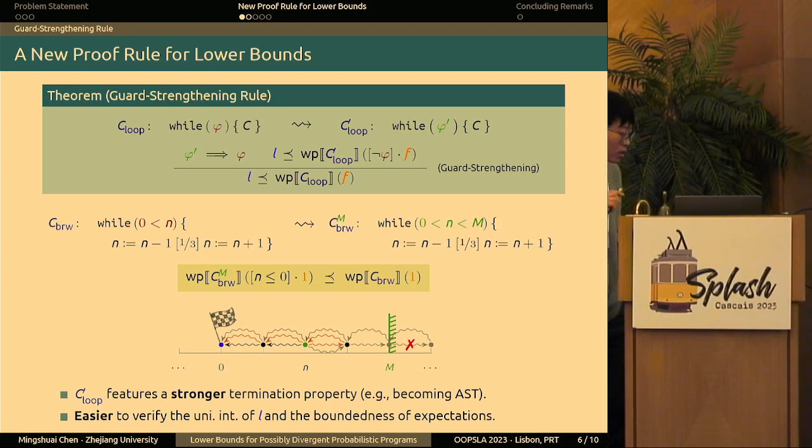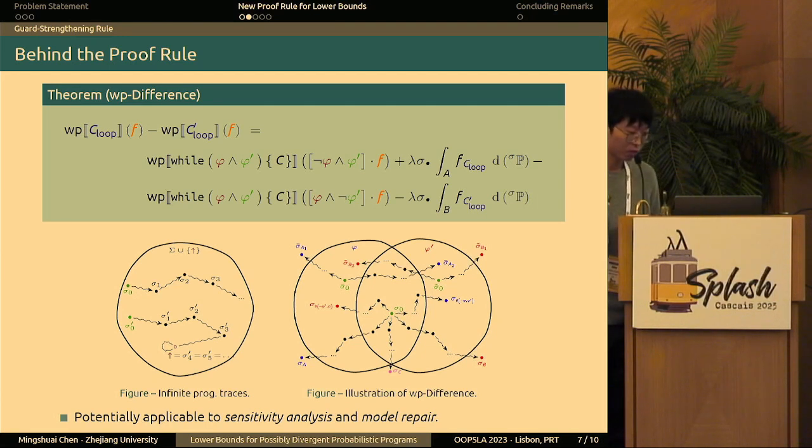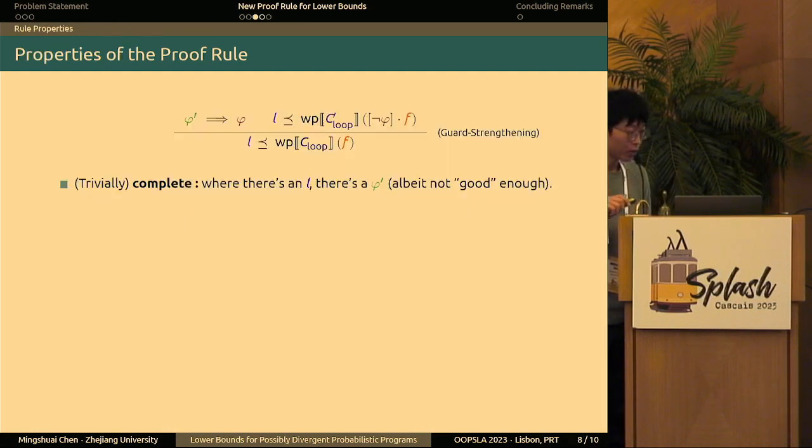The rule is simple, but the proof is quite involved, I would say. So we basically investigate the difference between weakest pre-expectations of two arbitrary given loops, where we have to explore different categories of infinite traces. But for the sake of time, I wouldn't go into detail here.